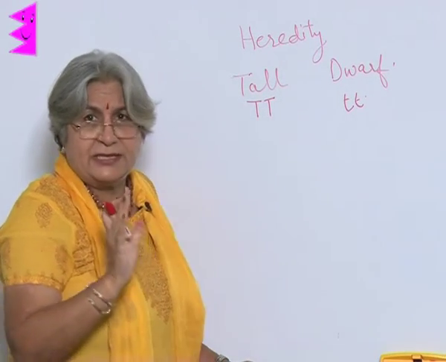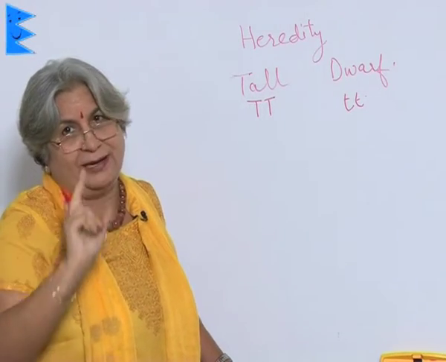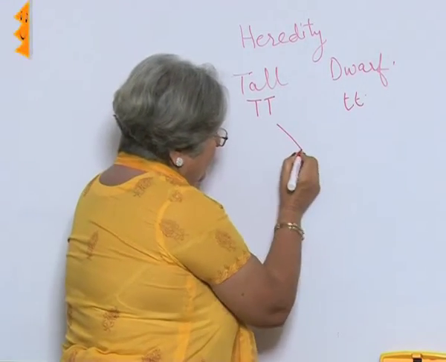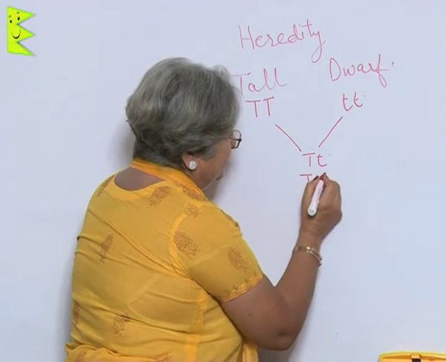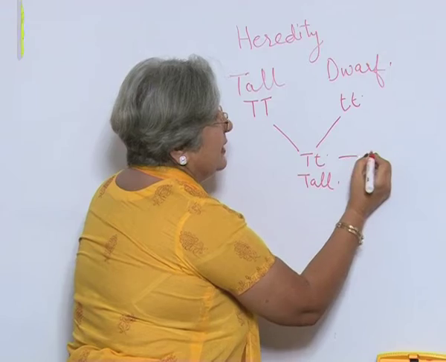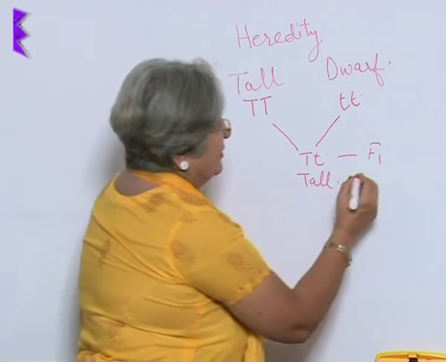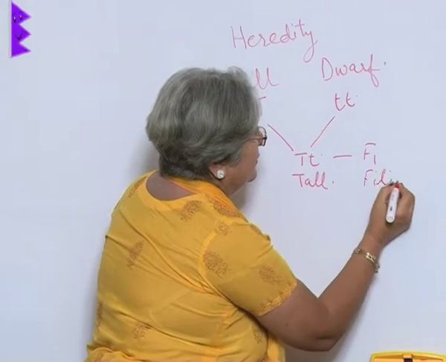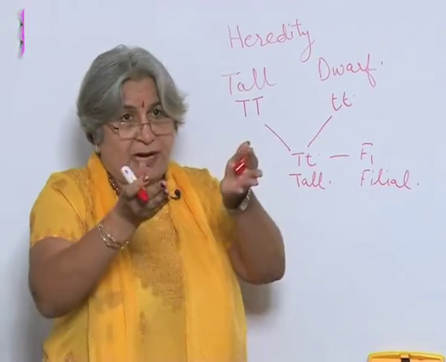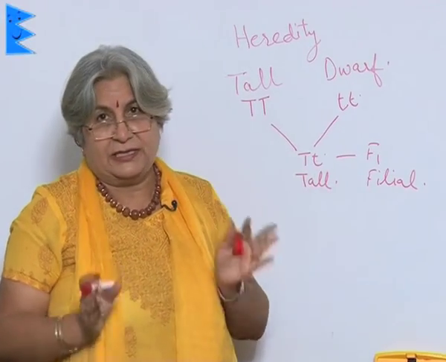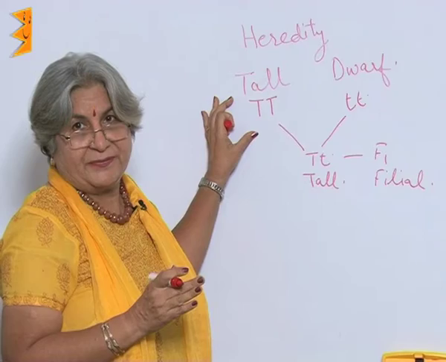In other features, these two plants were similar. There was only one difference, and that was in height. So, what he found, in the first generation, the plants were tall. This he termed as F1 or the first filial generation. Now, when he grew the plant, he did not know whether it is TT or not, he just knew that it is a tall plant, just like one of the parents.